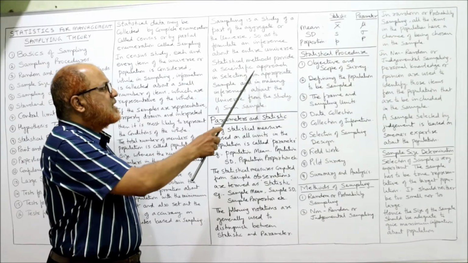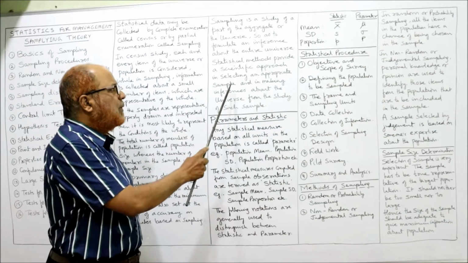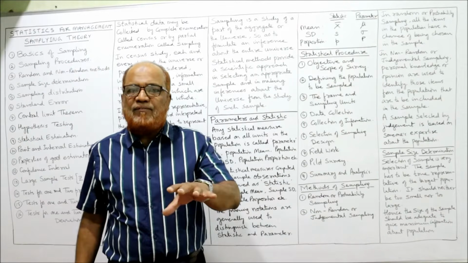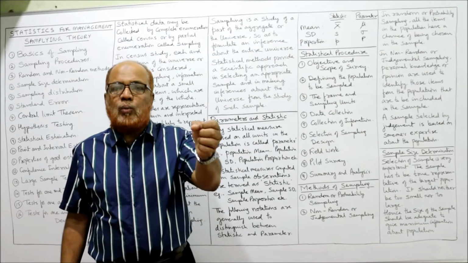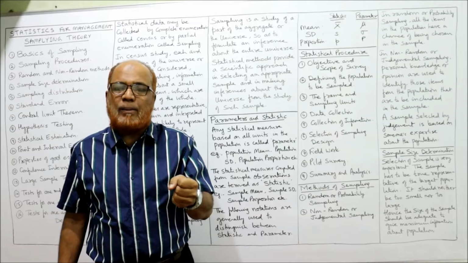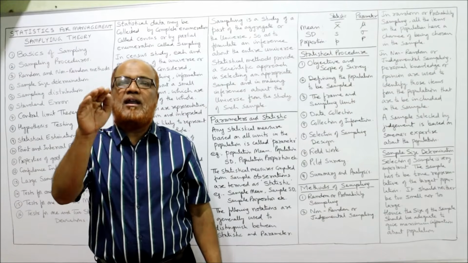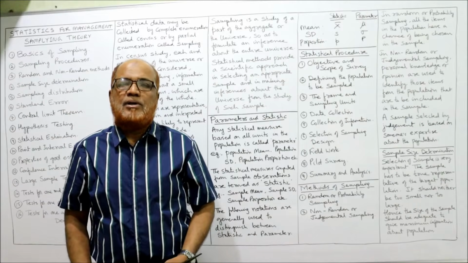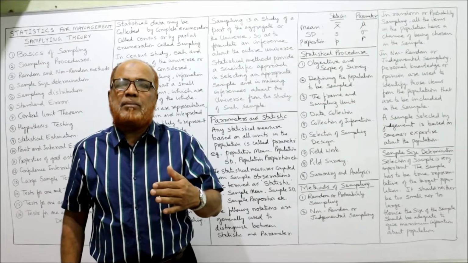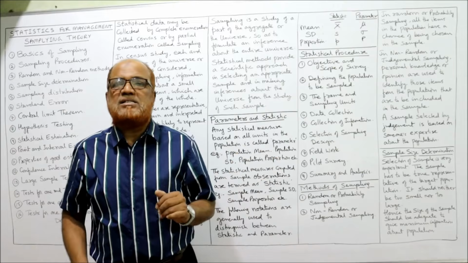Statistical methods provide a scientific approach in selecting an appropriate sample. So scientifically, statistical methods are available through which we can do sampling so that the standard error will be minimum. That means our risk will be minimum. So how will the risk get minimized? By applying statistical methods.